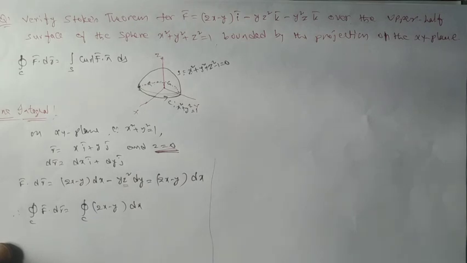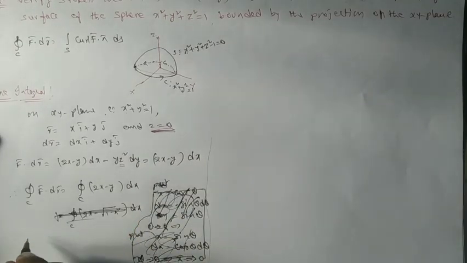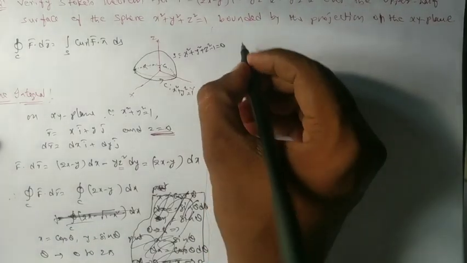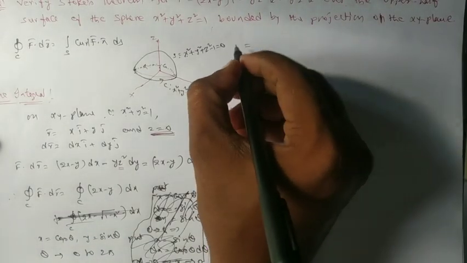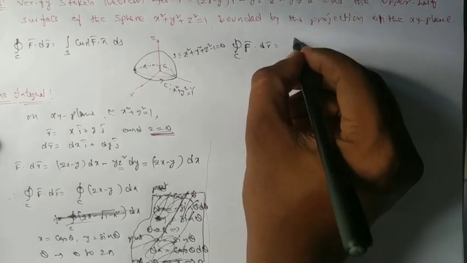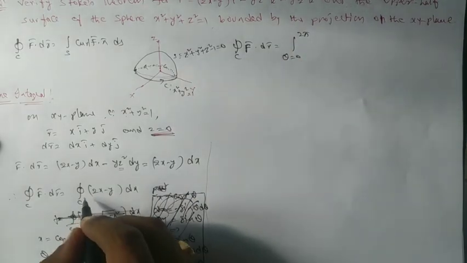There are two ways to evaluate this. Here I am taking the parametric equations. The parametric equations are x equal to cos theta, y equal to sin theta, so that theta varies from 0 to 2 pi. So this integral, the circulation over C of F bar dot dr bar, equals the integral from theta equal to 0 to 2 pi. Parametric equations I am taking.